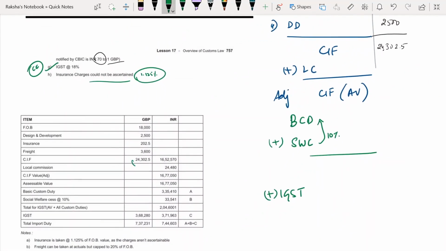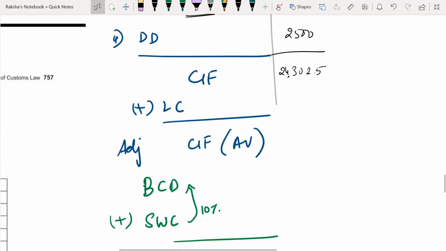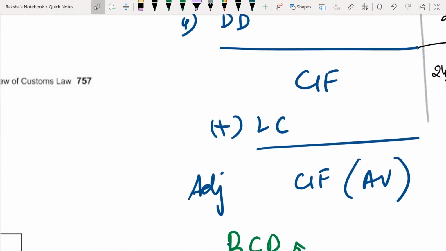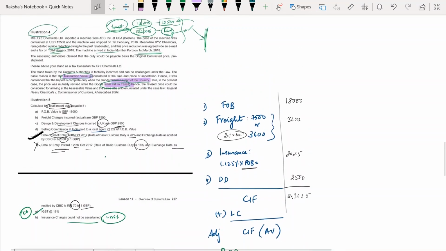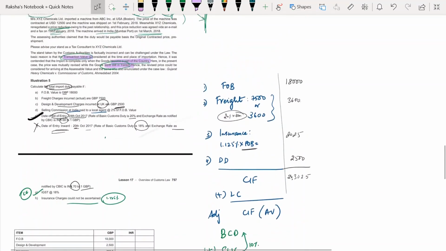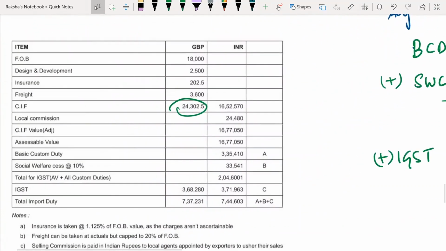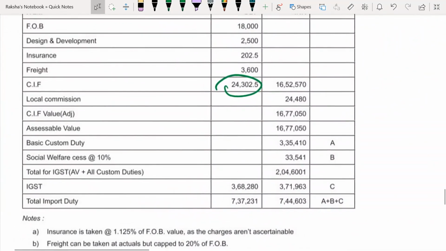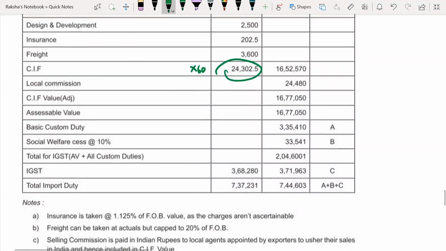So we reached until this point, 24,302.5. Now, 24,302.5 into 68 rupees will give me 16,52,570 rupees. So this is in my rupees.